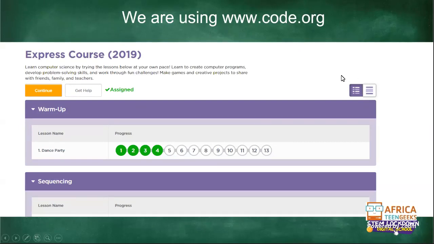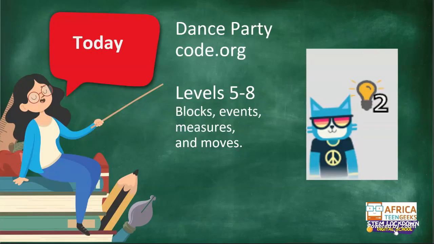Now, for the intermediate phase, we are using code.org, and we're using this course called the Express Course 2019. It starts off with dance party, and you can see that yesterday we did 4 of the dance party levels. Hopefully today we're going to do another 4, numbers 5 to 8. It's teaching us about blocks, events, measures, moves, and you'll be introduced to a few more coding terms today.